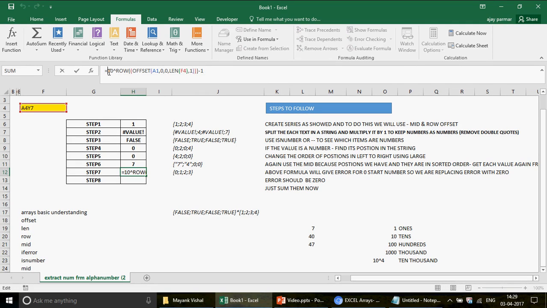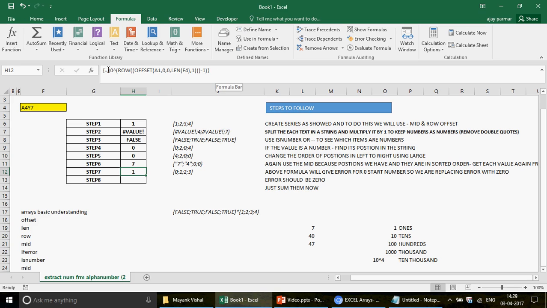Let me press F9. Alright, I think there's some problem. First of all, I should have closed the brackets, otherwise it will do some wrong things here. Let's put it in the brackets, and now let me press Control Shift Enter. Now press F9 and look at this, guys. This is what you would see here. Let me paste it here: 1, 10, 100, 1000. Right?